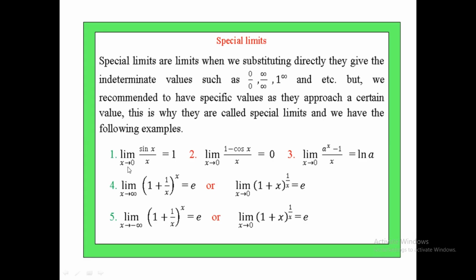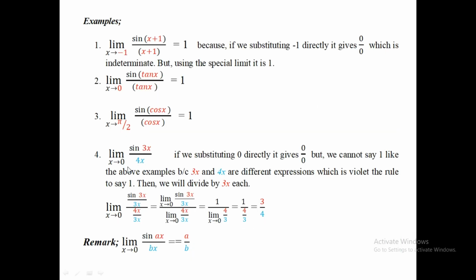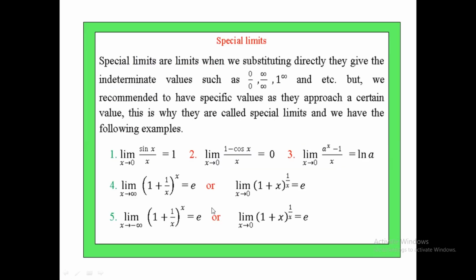Okay, one is the limit of sine x over x, which is the value 1. The second one is the limit of 1 minus cos x over x as x approaches 0, which is 0.